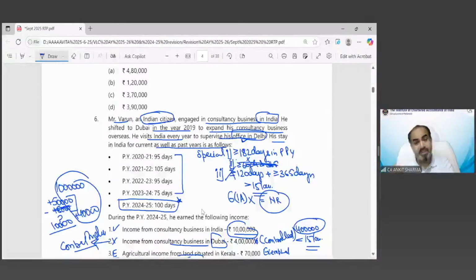The second special condition is that if you are an Indian citizen or a person of Indian origin who resides outside India and comes to India for a visit, in that situation also only condition number 1 needs to be checked. In this question, technically that person has gone outside India, resides outside India, and comes only for a visit. So only the first condition would be applicable in this scenario. The 60-day condition is automatically not applicable. That's why we did not check it. Okay.